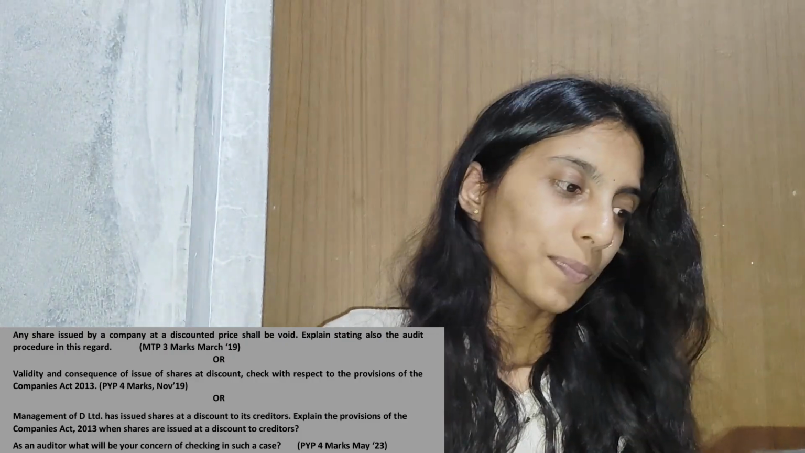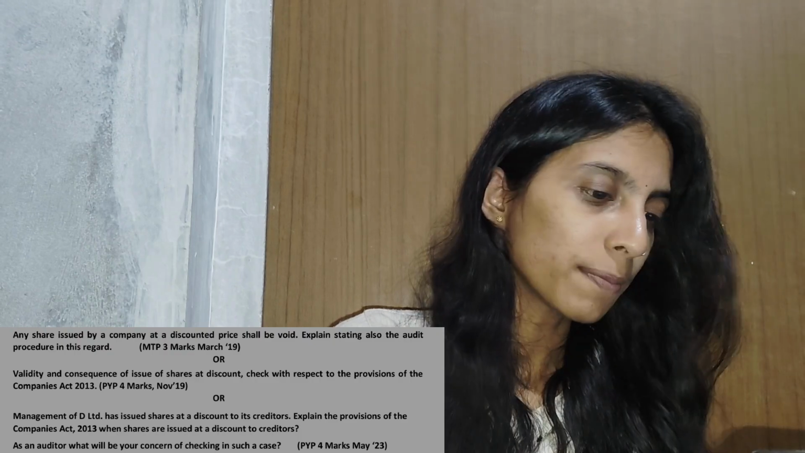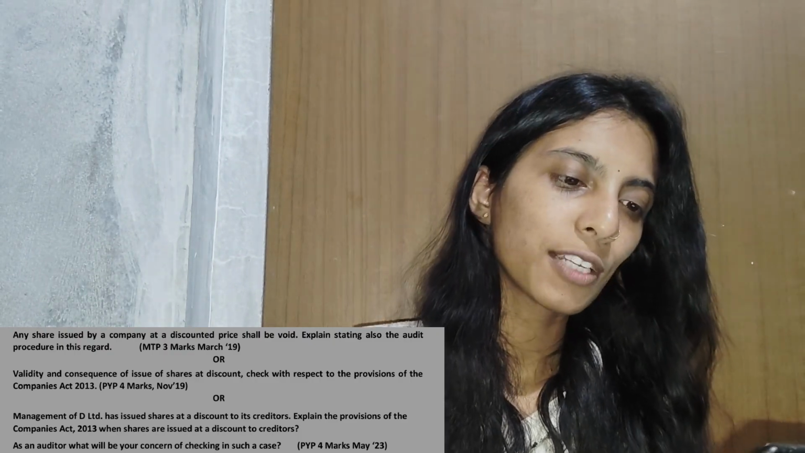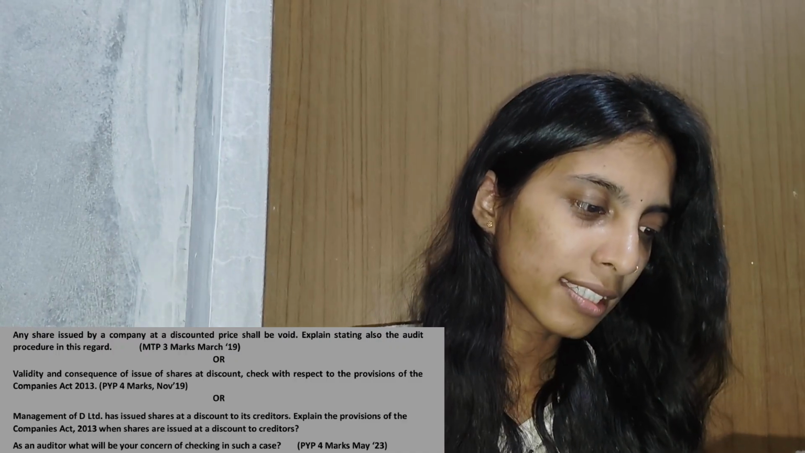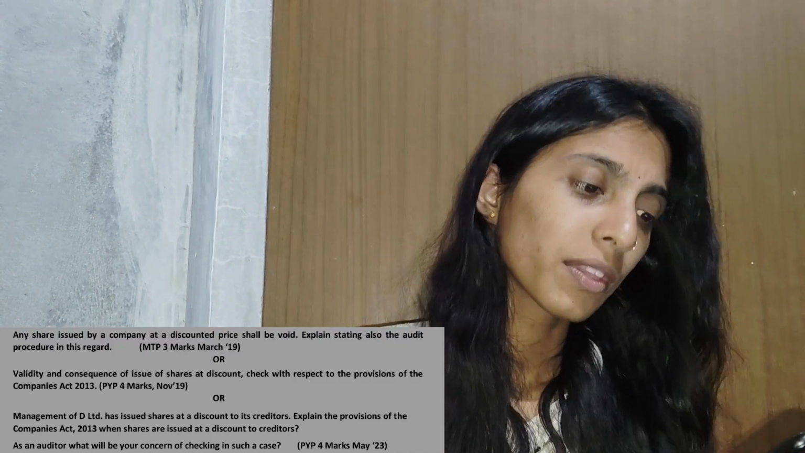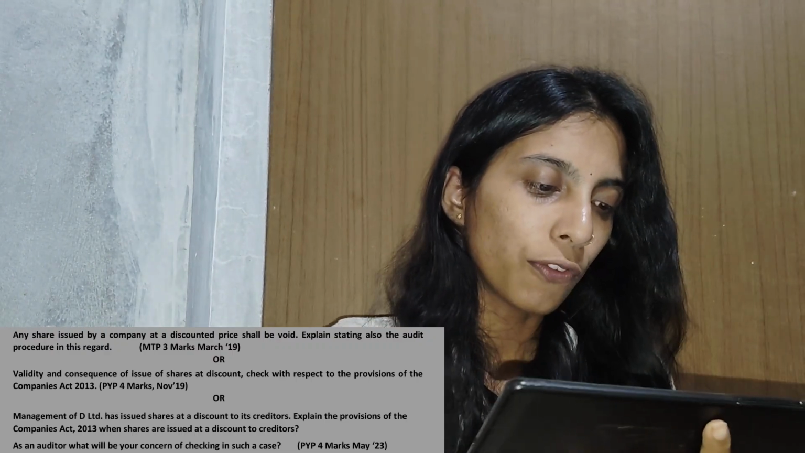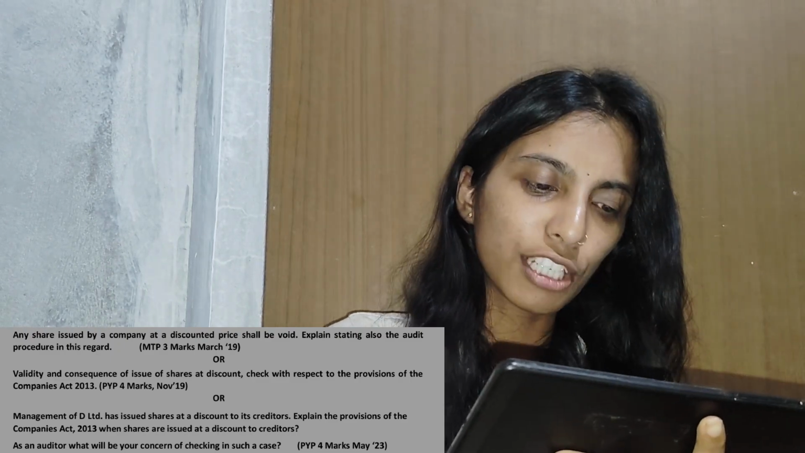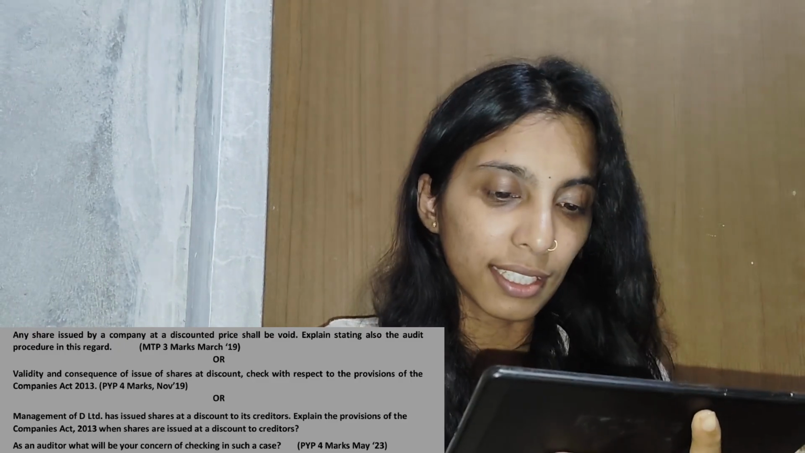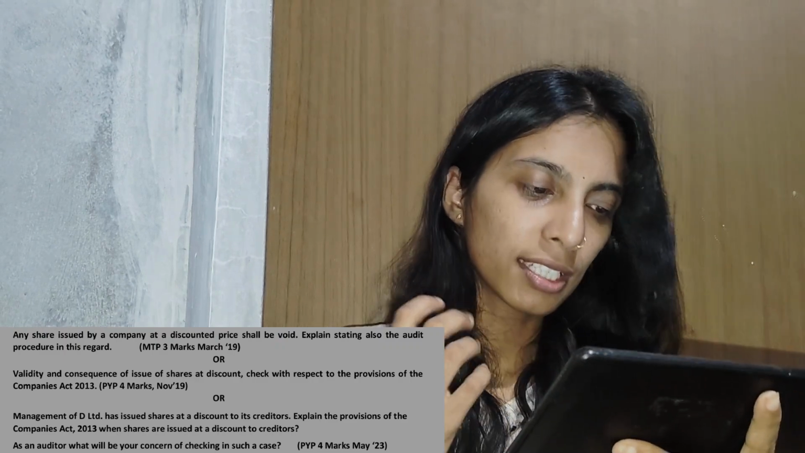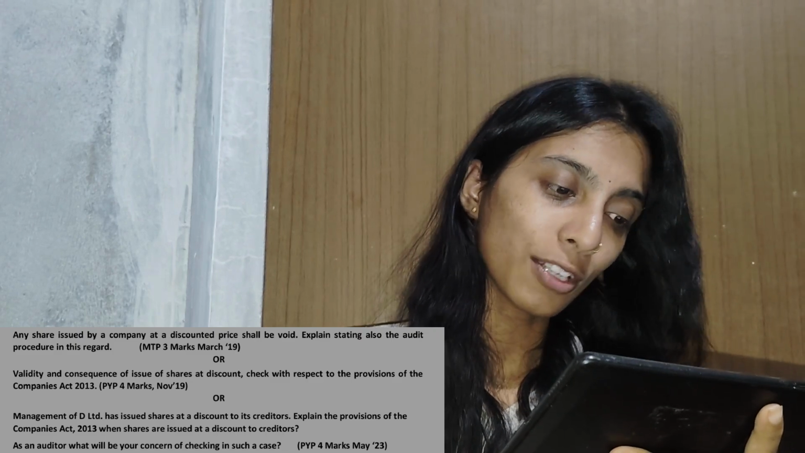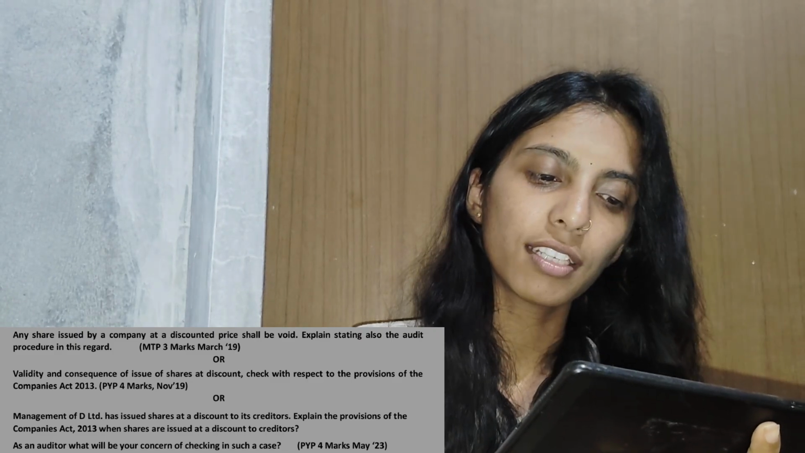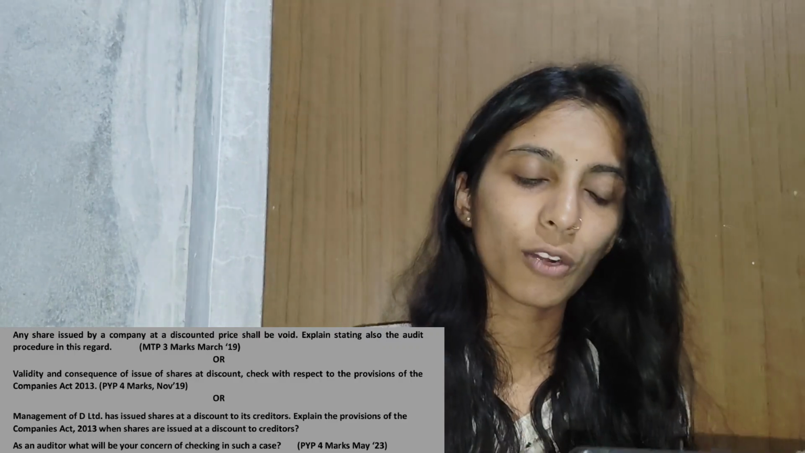Any shares issued by a company at a discounted price shall be void. Explain, stating also the audit procedure in this regard. Or, validity and consequences of issue of shares at discount. Check with respect to the provisions of the Companies Act 2013. Management of D Limited has issued shares at discount to its creditors. Explain the provision of the Companies Act 2013 when shares are issued at discount to creditors. As an auditor, what will be your concern of checking in such a case? So this is the question.